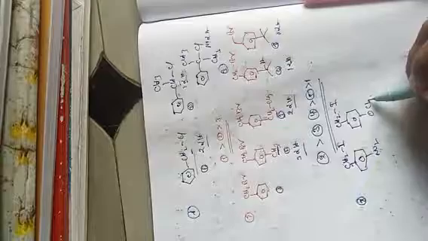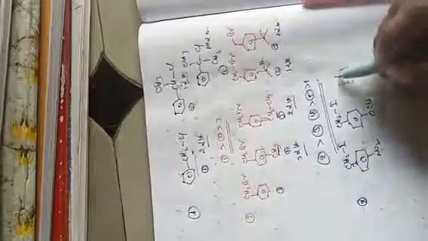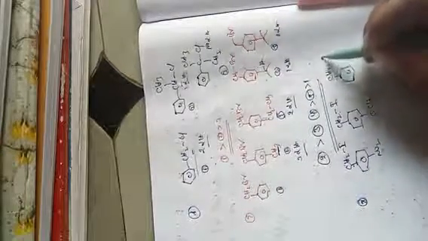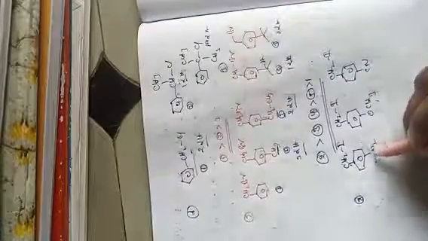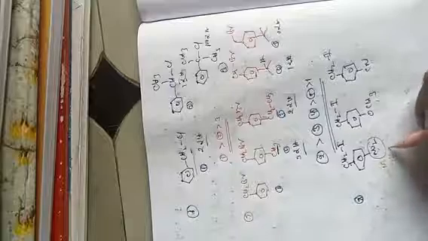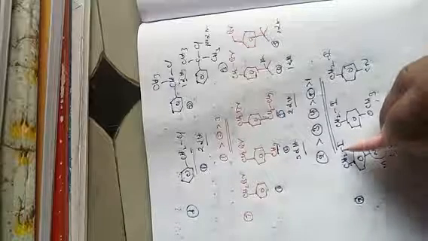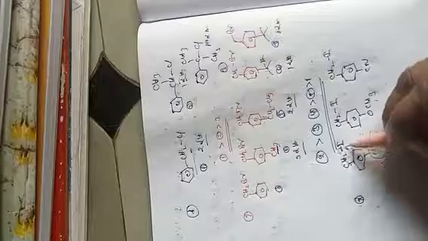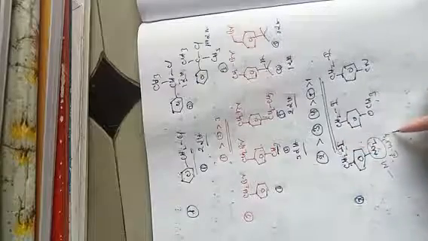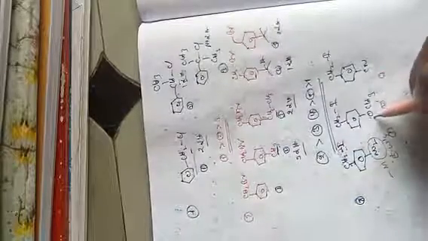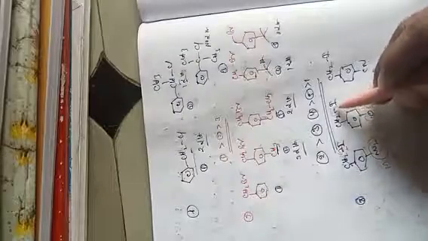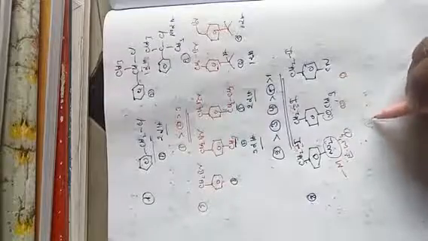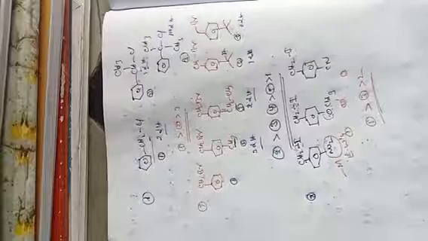And if it is OCH3, and now CH2I and Cl. In these examples you can see that because NO2 is a very strong electron withdrawing group, a very strong deactivating group, the bond will break very easily because it makes it loose. The OCH3 is a donating group, so it will increase the electron density here. So the order of reactivity is first, then third one, then second one. So this is the rate of reaction.